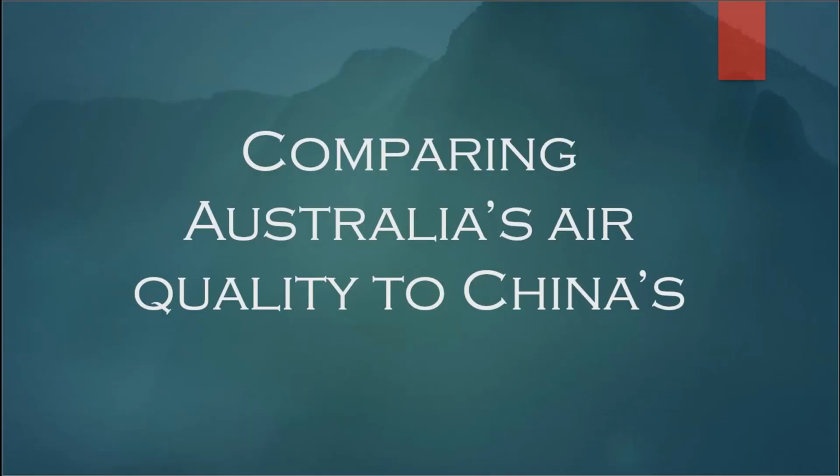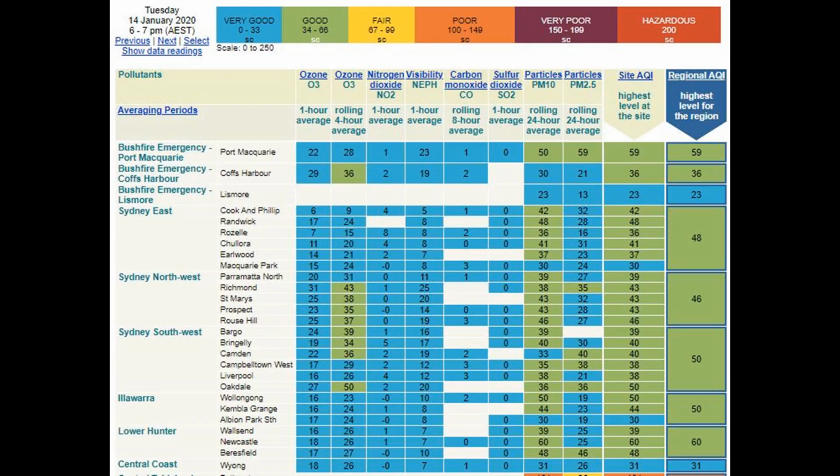Comparing Australia's air quality to China's. When talking about a country's air quality, we must examine the air quality index. Here's a snapshot of the New South Wales AQI data from 14th of January 2020. The data shows good to very good air quality index across the Greater Sydney region with PM10 and PM2.5 AQI between 20 to 60.